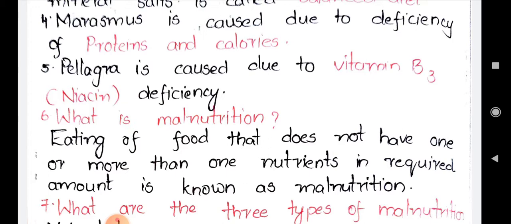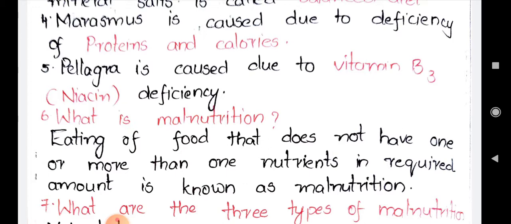So if the protein is missing in his food, there will be no growth in that particular person. If the carbohydrates are missing in his food, there will be no energy. And if the vitamins and minerals are missing in his food, there will be no protection for his body, or he may be getting continuous diseases due to lack of vitamins and minerals. So if any particular nutrient is missing in his food, that is called malnutrition.